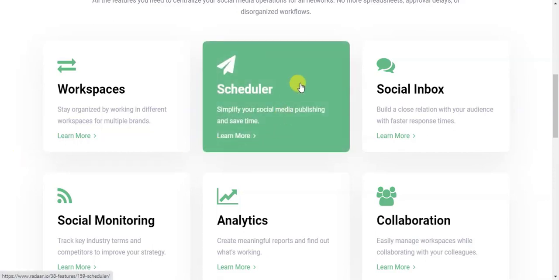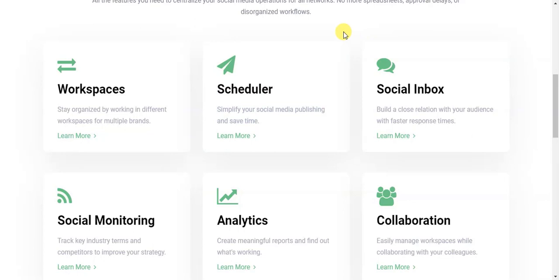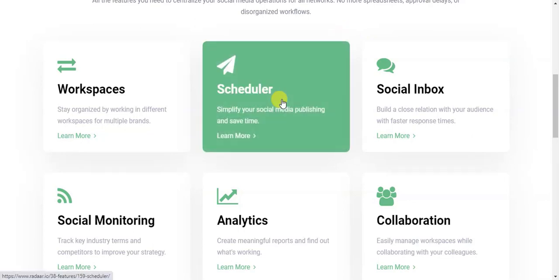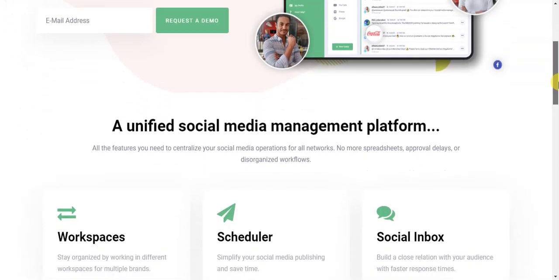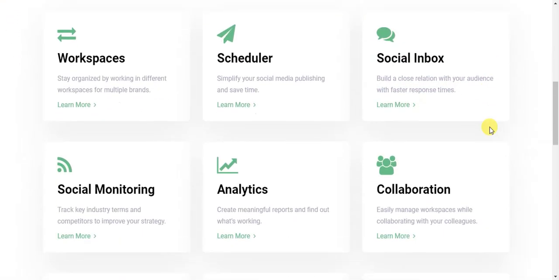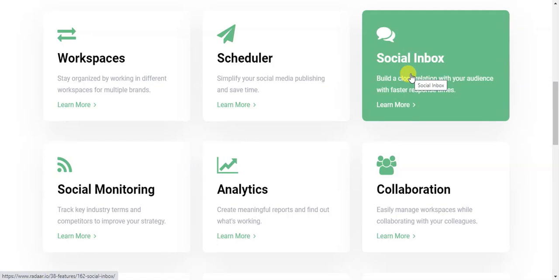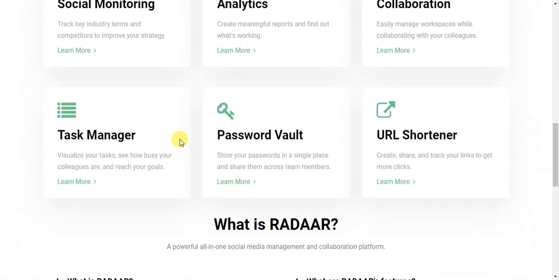So you can schedule your posts. I think you are getting the idea of what you can do with this. Like if you want to post content at night and you are not able to do it manually, you can schedule the post, and it will be posted automatically at the specific time you want. The third feature is social inbox. You can build a close relation with your audience with faster response times, or you can auto respond to them.